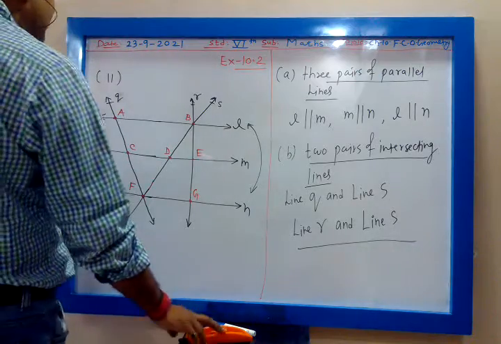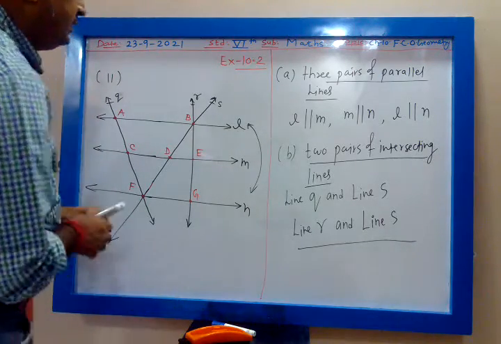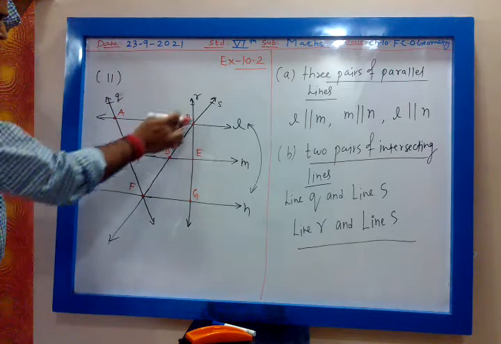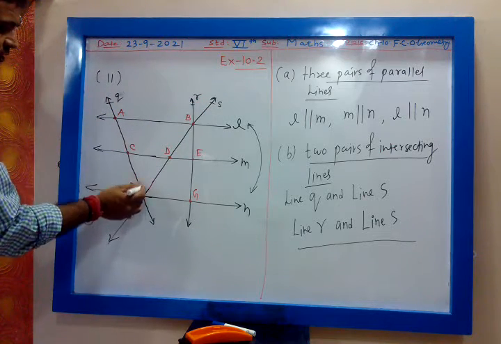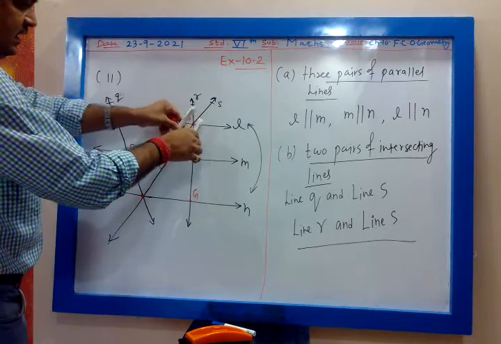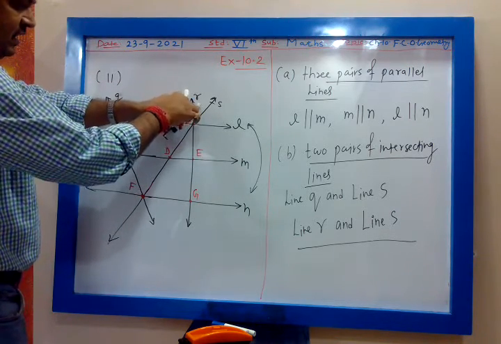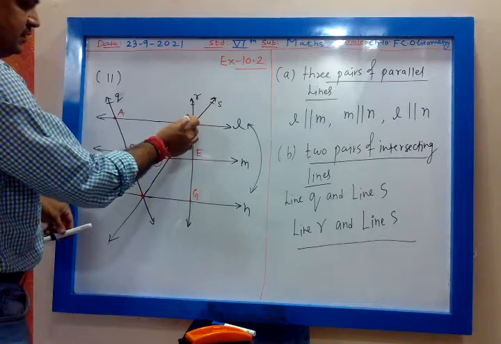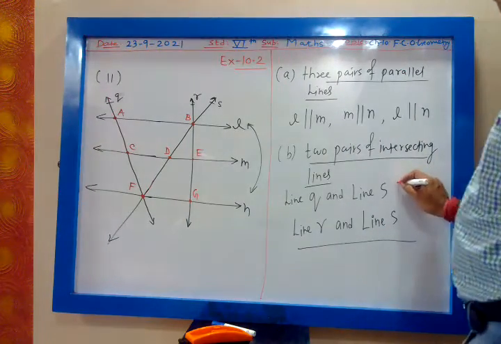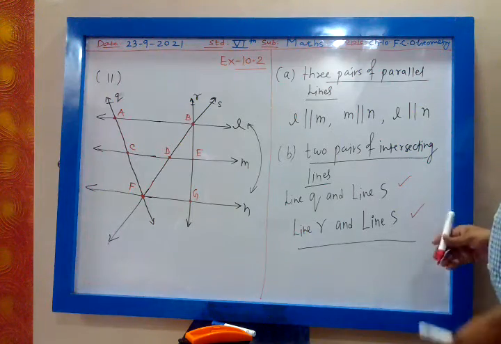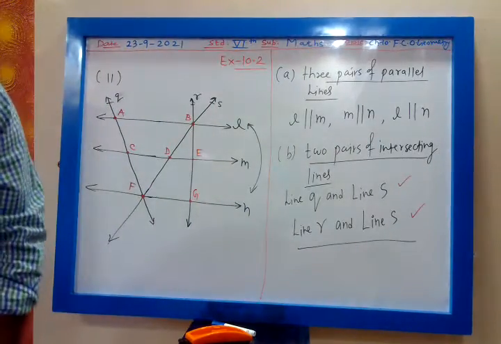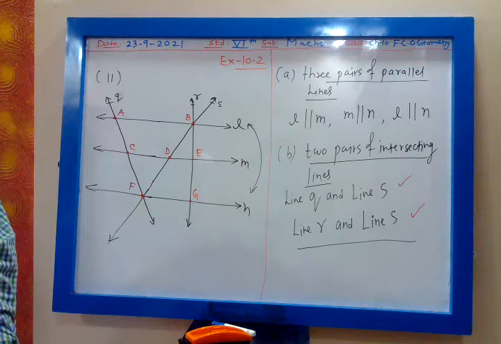Then concurrent lines. Repeating. Intersecting lines means line Q and S intersect at F. Then another is R and S, they intersect at B. So line Q and line S are intersecting lines. Line R and line S are intersecting lines. Okay, is it clear?